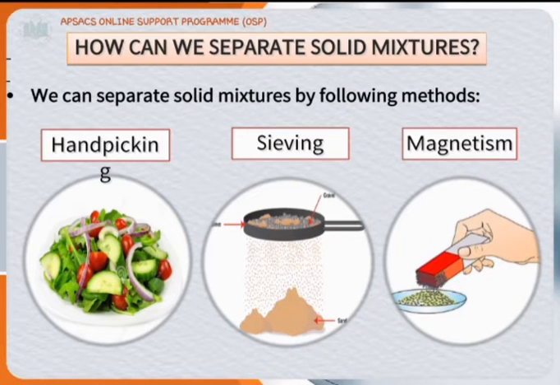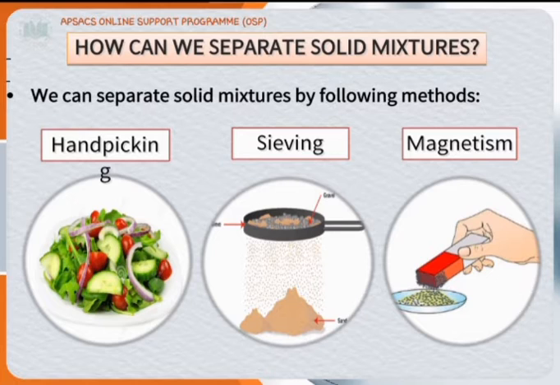Now the methods to separate solid mixtures. We have discussed that we can separate solid mixtures by using three different methods. One is hand picking. In the hand picking process, we can easily pick normal sized items with the help of our hand. In the sieving process, we use a sieve to separate small particles from larger ones. It is used when substances are too fine to be separated by hand. For example, the mixture of sand and pebbles.